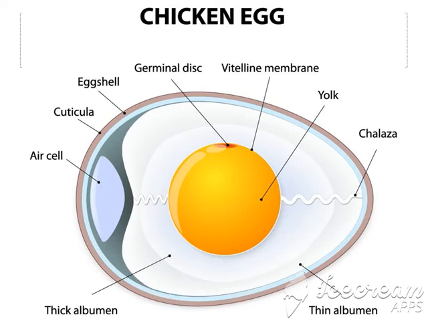And inner to that there is a jelly-like fluid which is called albumin. The white part of the egg is called the albumin, and the yellow part of the egg is called yolk. So these are the important parts of the chicken egg.